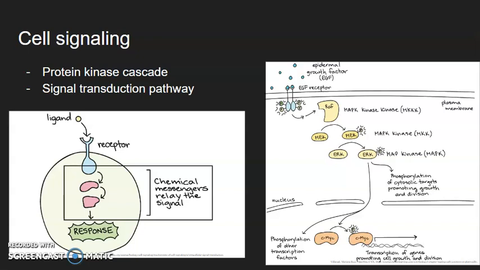In the photo on the right, you can see how the process of phosphorylation, which is the addition of a phosphate group to a protein, is used in a similar process. A ligand or signaling molecule goes into a receptor on the outside of the cell, which then sends proteins to molecules in the cytoplasm. A phosphate group is added to the proteins in each step, therefore changing the protein and making it active. This active protein can now go into the nucleus of the cell and cause a reaction, in this example changing the transcription of genes promoting cell growth and division.